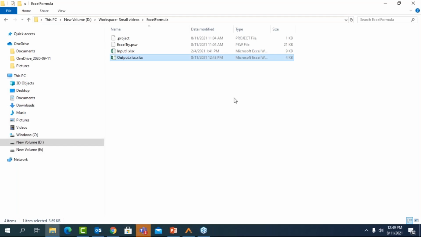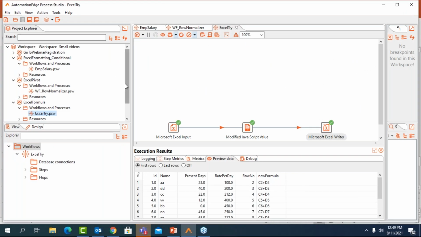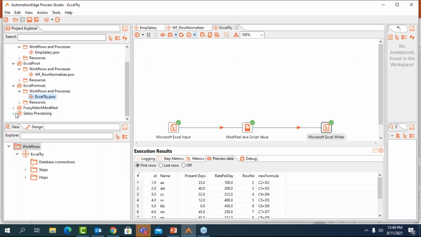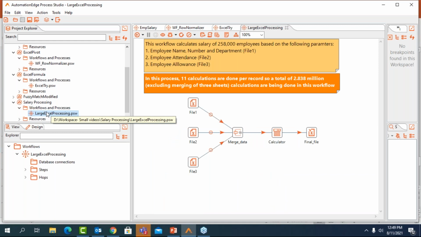Now, the next workflow that I'm going to showcase to you will help you understand the speed at which we process data. So I'm going to open the salary processing that is available here. This is basically a normal salary processing of 258,000 employees. Showcase that so that you can get an idea of how quickly we can process data.